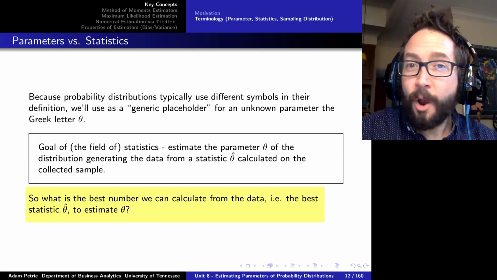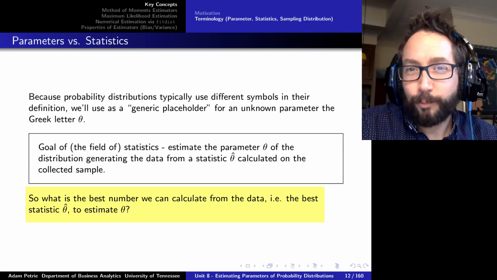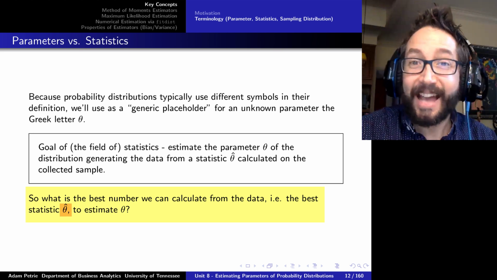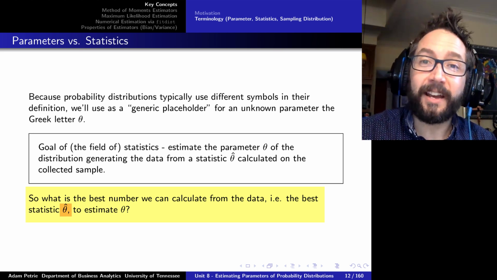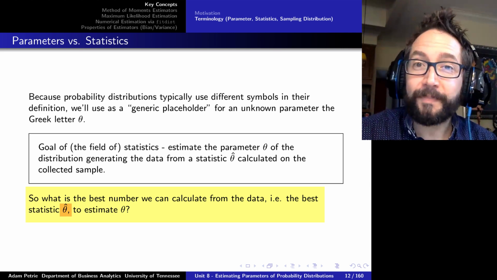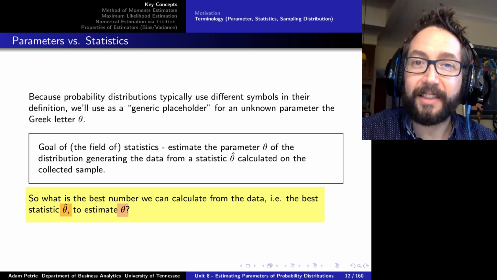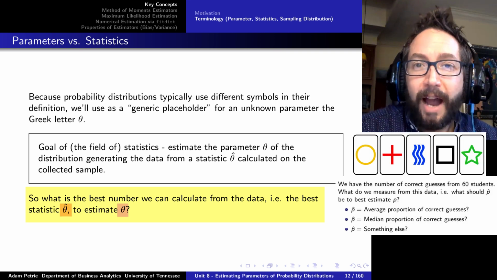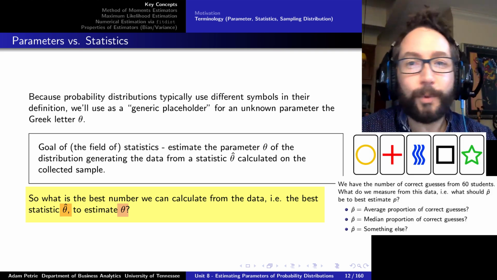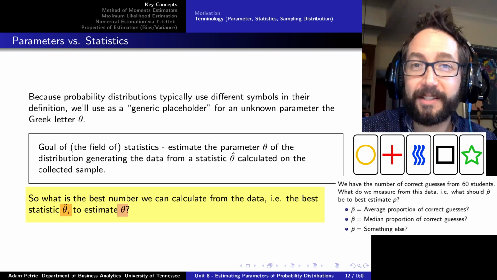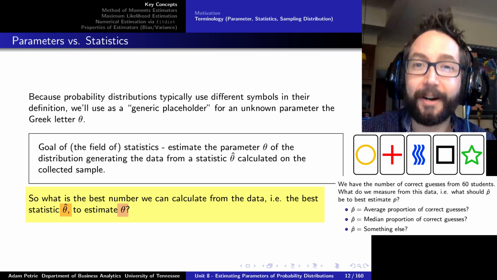So in other words, what can we measure from the data? We'll give that a symbol, theta-hat, an estimate of what theta is, that provides really good guess or really good insight as to what the parameter of that probability distribution, theta, is. So how do we go from theta-hat, something that we've measured from the data, to theta? What's going to be the best choice of the statistic that we come up with, the best choice of our estimator?